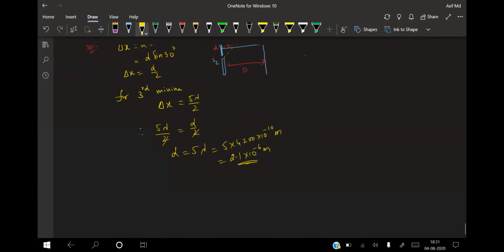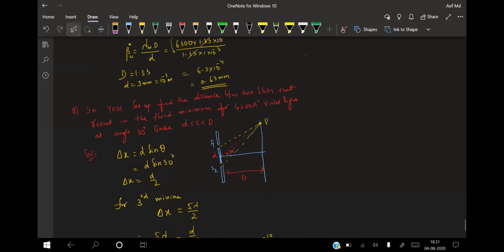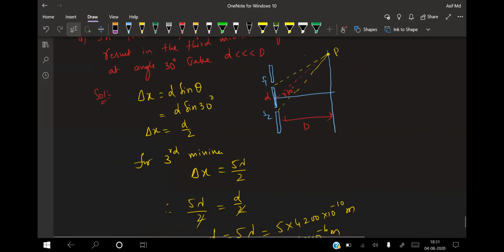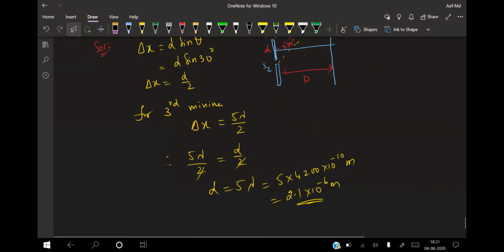Is this question clear for everyone? For the third minima, delta x is equal to how much? The formula is delta x is equal to (2n minus 1) into lambda by 2. N is equal to how much for the third minima? 2 3s are 6, 6 minus 1, 5. So it is nothing but 5 lambda by 2.